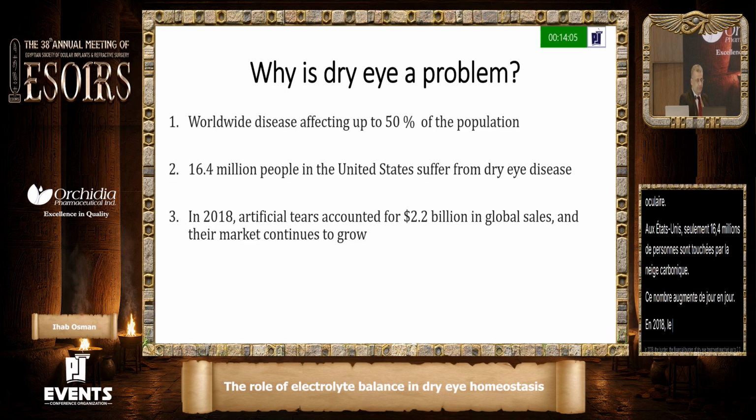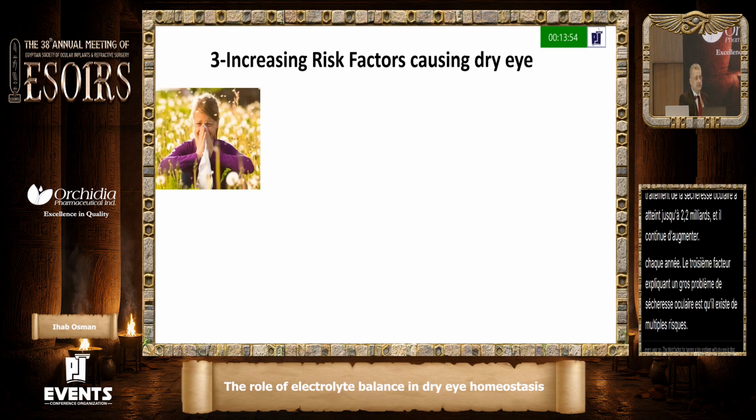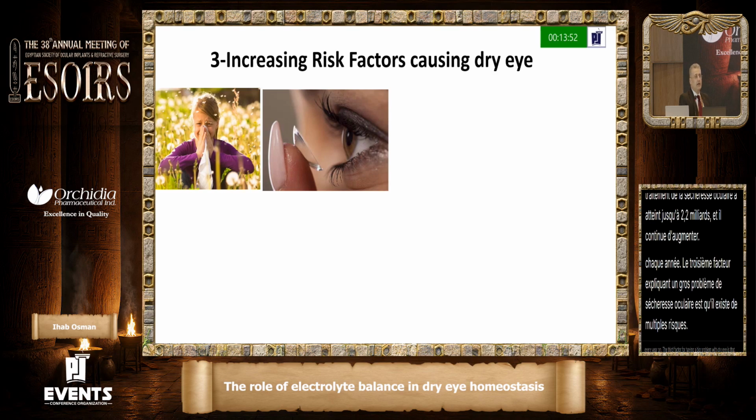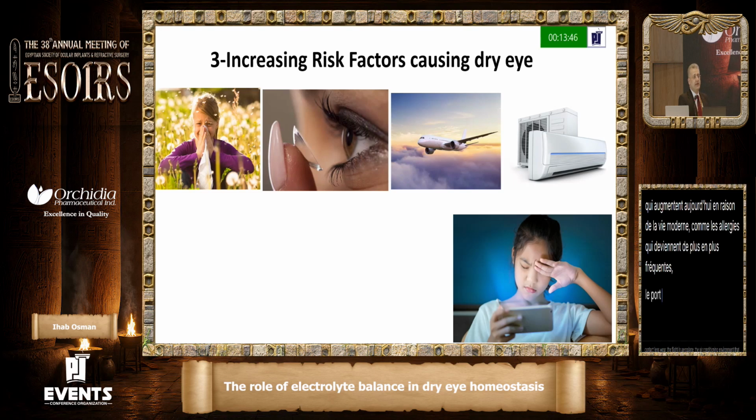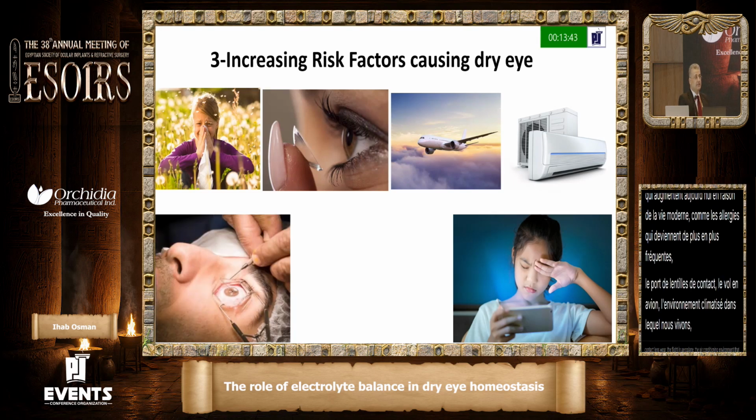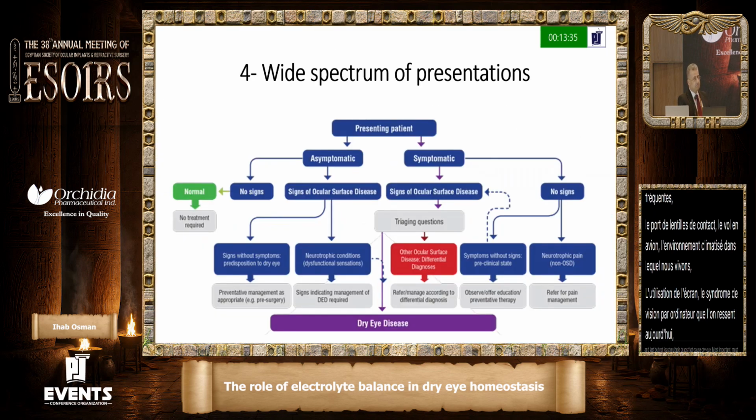The third factor for having a big problem with dry eye is that there are multiple risk factors that are increasing nowadays because of modern day life, such as allergies that are getting more and more common, contact lens wear, flights in aeroplanes, the air conditioning environment that we live in, the use of screens, the computer vision syndrome that we see nowadays, refractive surgeries, and last but not least, multiple drugs that cause dry eye. Most important and most famous is isotretinoin for treatment of acne.